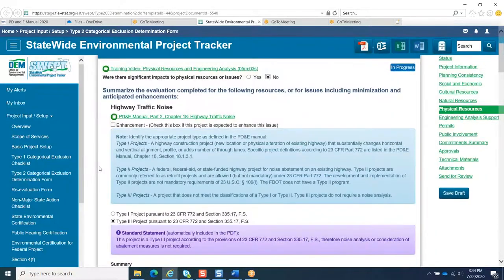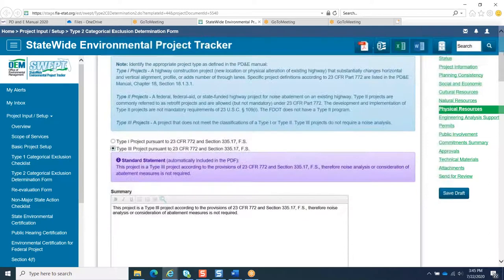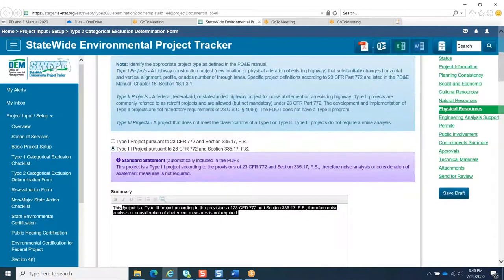For each section, please check if the project will be enhancing each resource. In the highway traffic noise subsection, the description in blue describes the project type as defined in the PD&E manual. After a selection of the appropriate project type, you will see a purple standard statement pop up. Please also provide a summary of the analysis regarding potential noise impacts from the project in the text box provided.